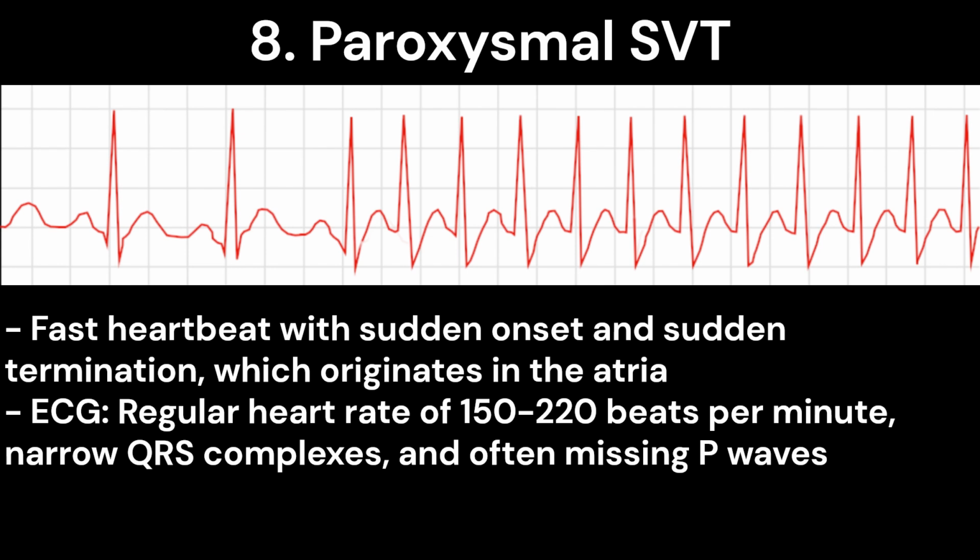Paroxysmal supraventricular tachycardia is characterized by a fast heartbeat with sudden onset and sudden termination, which originates in the atria. In the ECG, it shows a regular heart rate of 150 to 220 beats per minute and narrow QRS complexes. P waves are often missing.